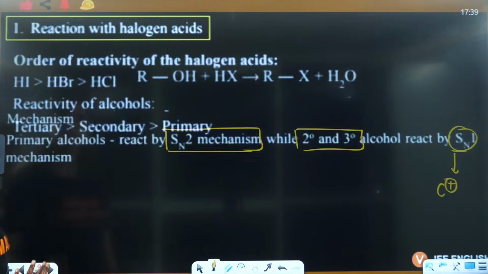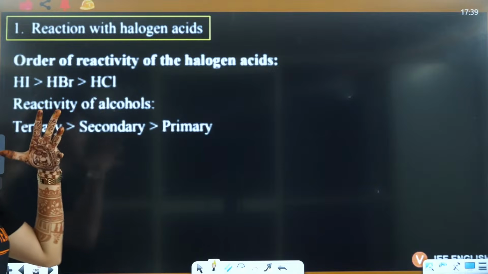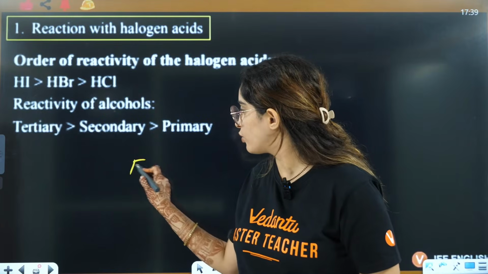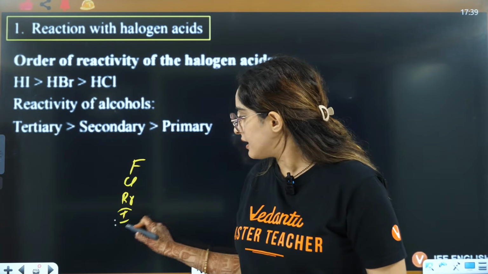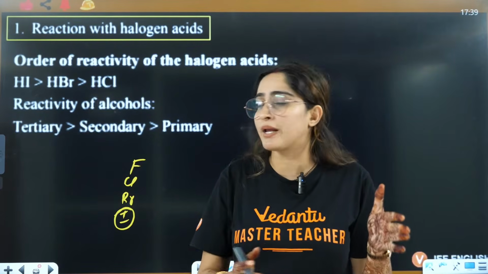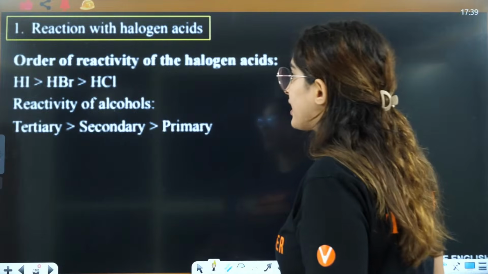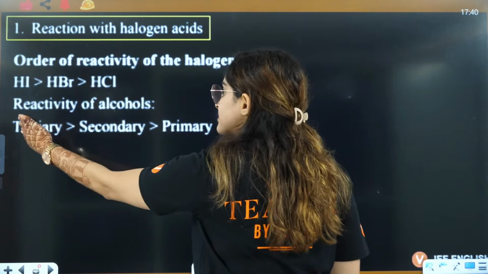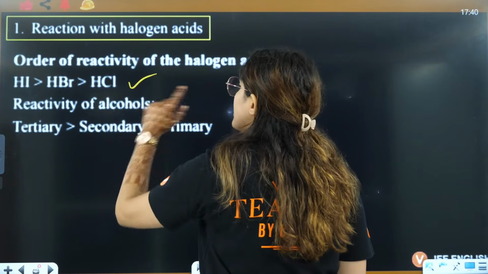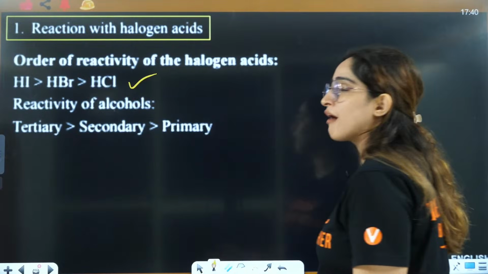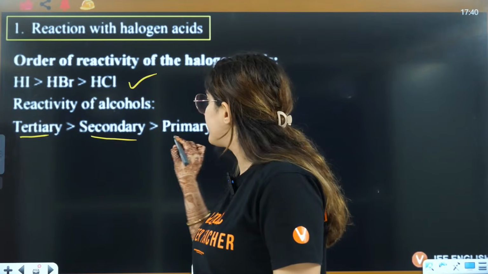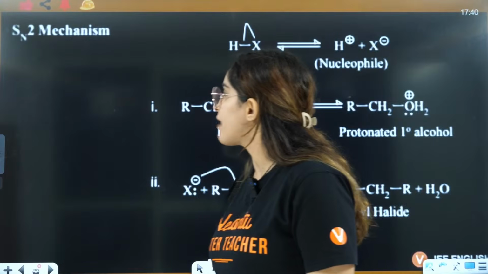Okay. So next is which one has maximum reactivity, because for HX we know fluorine, chlorine, bromine, iodine. Because the size of iodine is large, it is easy to break that bond. So here you will have HI, then HBr, then HCl. HI is very easy to break, so it will have the maximum reactivity: HI, HBr and HCl. For the reactivity of alcohol, because here you have the formation of carbocation, that is the reason tertiary, then secondary, then primary is the reactivity order of alcohols here.